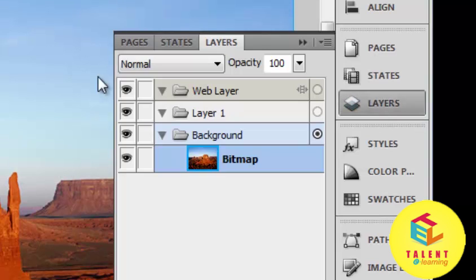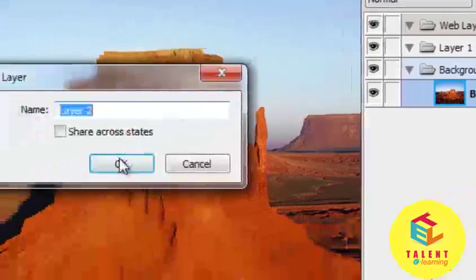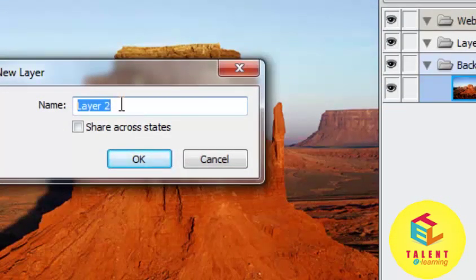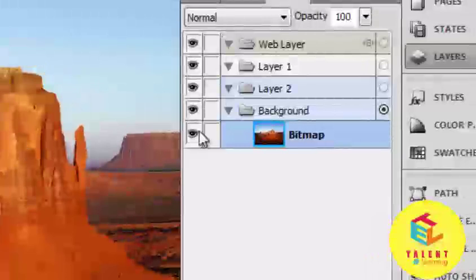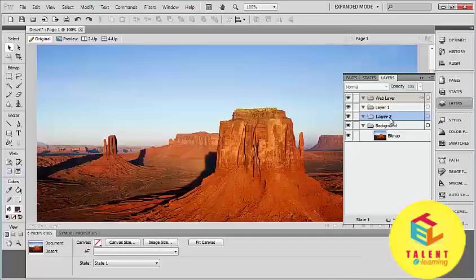Let's create a new layer. For that, go to this menu, click on it and click New Layer, and you can also rename the layer. It is by default Layer 1, Layer 2 and so on. Then click OK. You can see the first layer is our background image and the second layer is created by us.